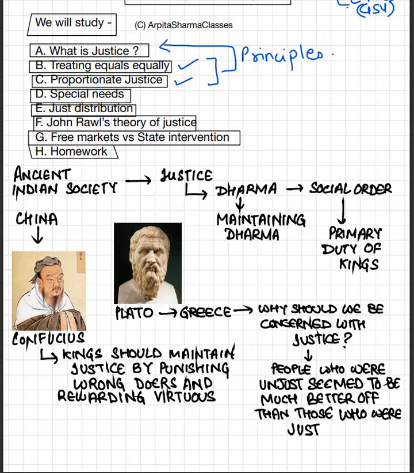And once in China, there was a very important, deep philosopher, just like Chanakya. He was Confucius. He was of the opinion that kings should maintain justice by punishing wrongdoers and rewarding the virtuous. Only then will justice progress in a society. If you punish wrongdoers, in the future they will think twice before committing any crime. If you reward the virtuous, the good, justice oriented, dharma oriented people will work more rigorously for the betterment of society. So Confucius said there should be a system of punishment and reward for the bad people and the good people.